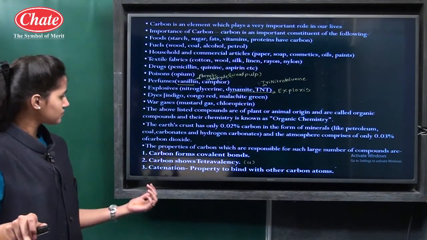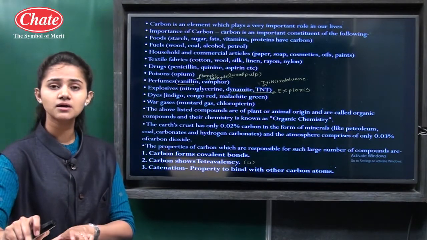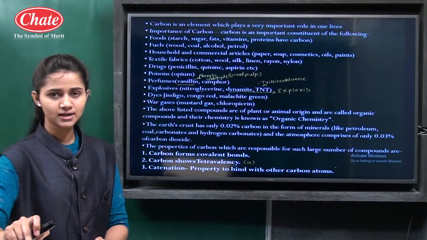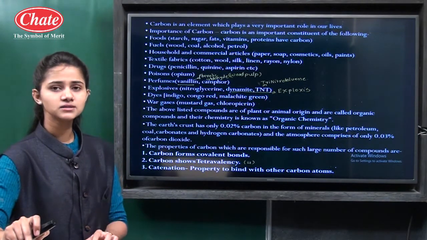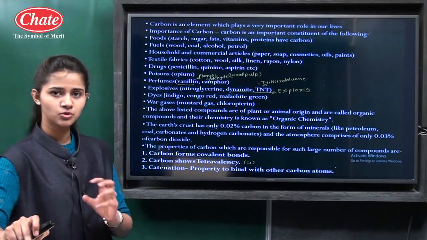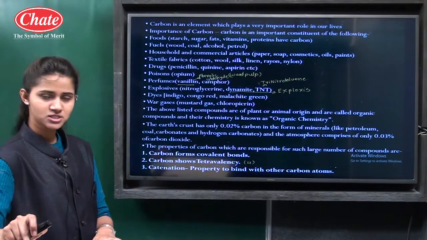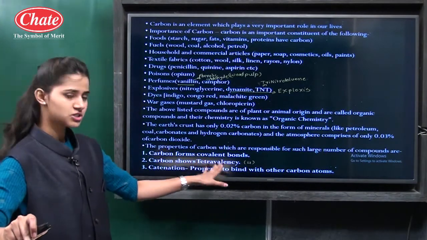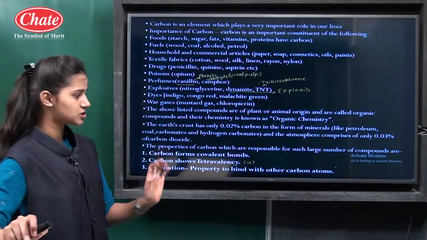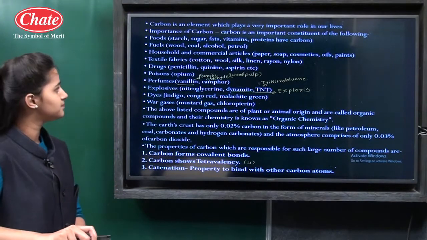Then see, there are certain properties of carbon. Nowadays, around 10 million compounds of carbon exist. And behind this, there are certain properties of carbon due to which we see such a number of compounds. First one is that carbon forms covalent bonds. The next one, carbon shows tetravalency, which means the valency of carbon is 4, and the catenation property. We are going to discuss these properties of carbon further.